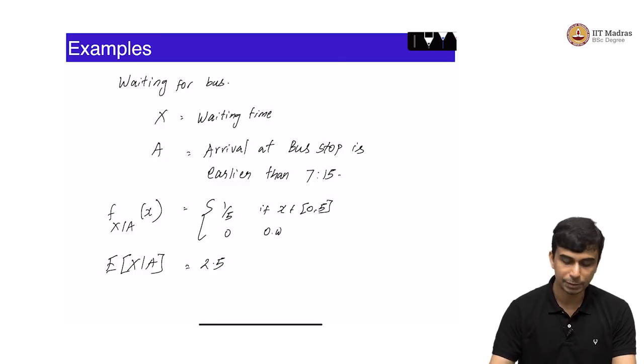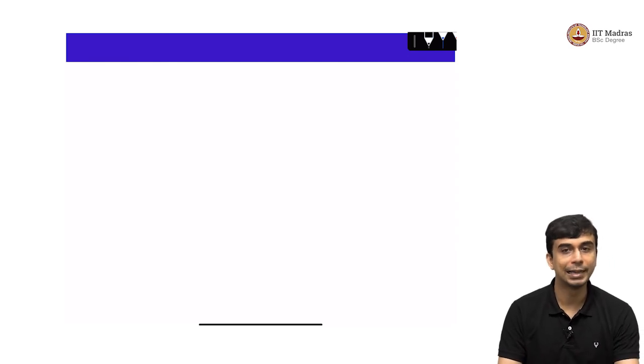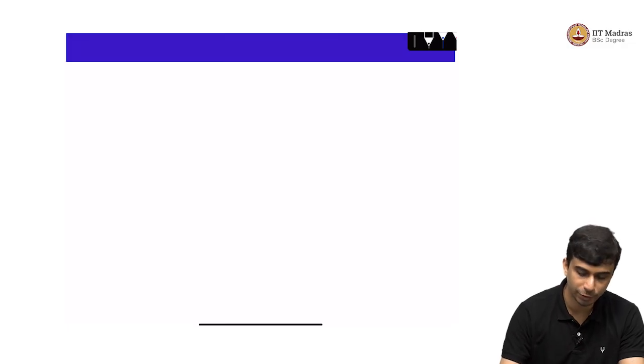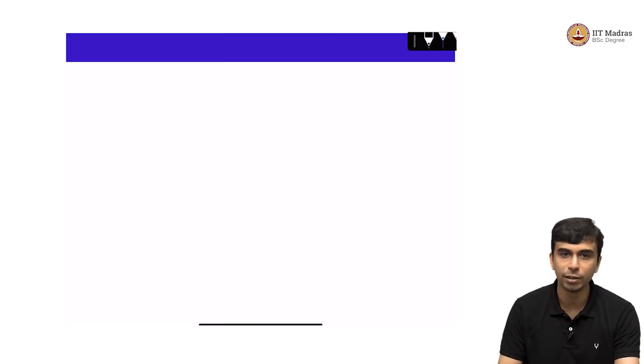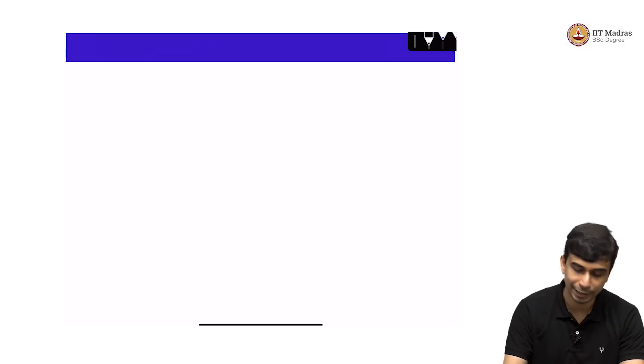Similarly, you can do the same thing for A complement, and that is the interesting part here. A complement means that you have arrived at the bus stop later than 7:15, but you know for sure that you will arrive before 7:30. So, the total waiting time here would be uniformly between 0 and 15. You could have arrived exactly at 7:15 or exactly at 7:30, which would correspond to the extremes of 15-minute waiting time and 0-minute waiting time.